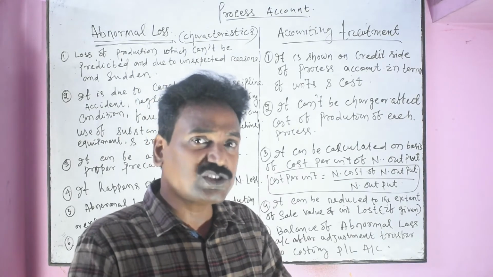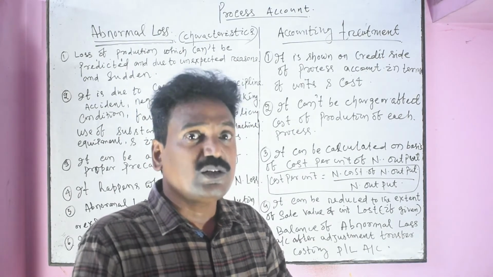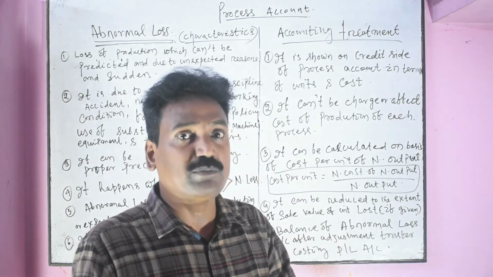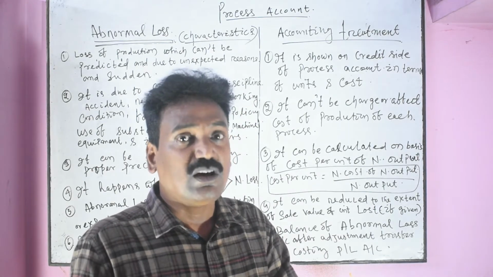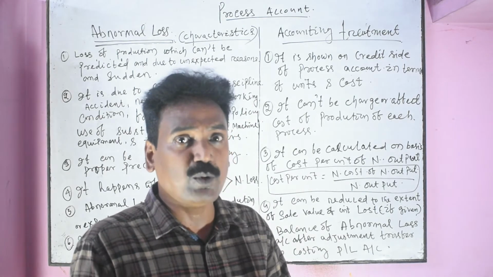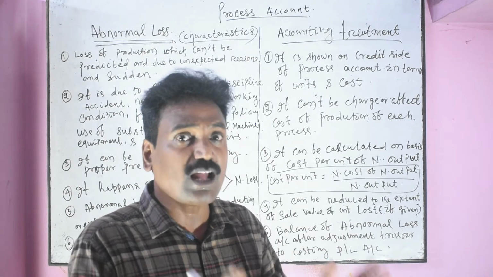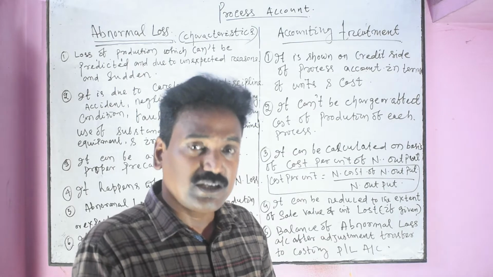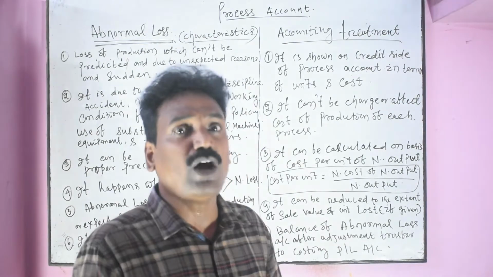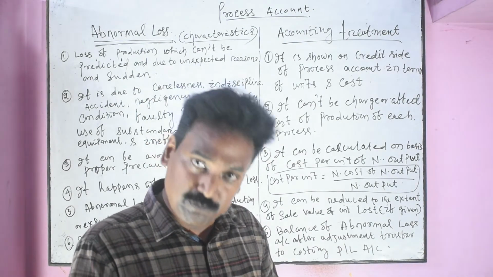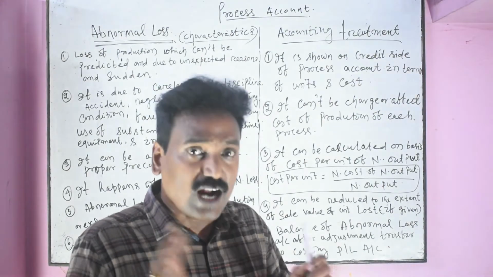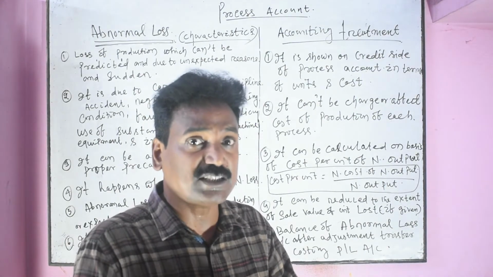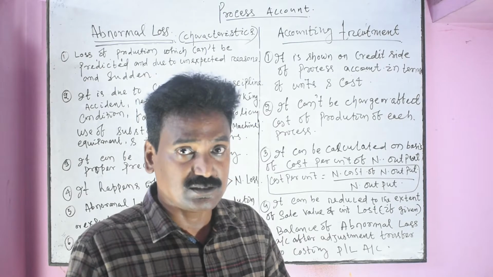Because the question is asked to find out profit or loss on sale of output where 1/3 output of process A are sold. Similarly, half of the output of process B are sold and all the output of process C, that is final product, are sold.